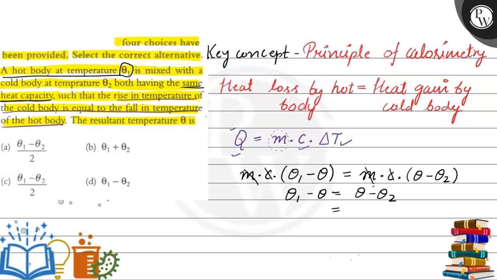So the minus theta 2 goes to the left hand side, it becomes plus theta 2, and we write theta 1 as it is, and the minus theta on the left hand side goes to the right hand side and it becomes theta plus theta. So it will be theta 1 plus theta 2 is equal to 2 theta, and theta is equal to theta 1 plus theta 2 divided by 2.